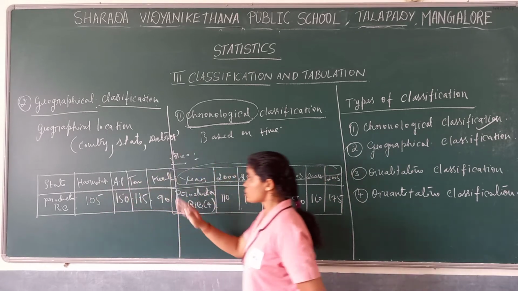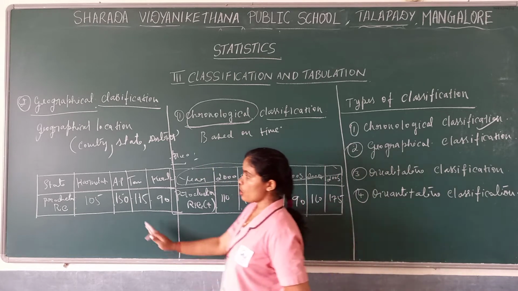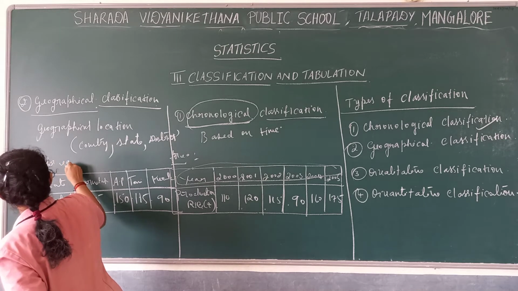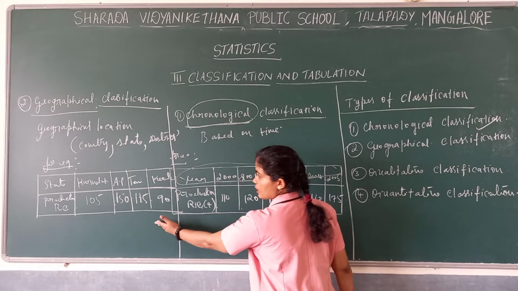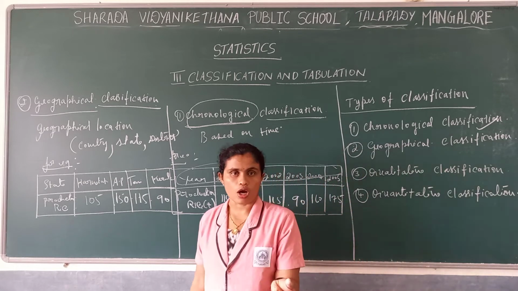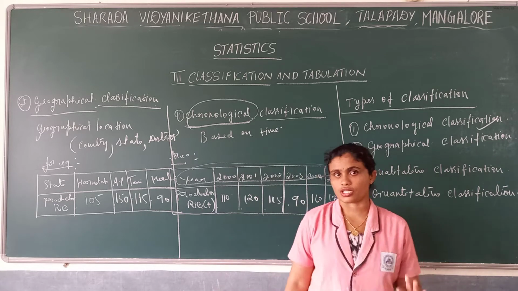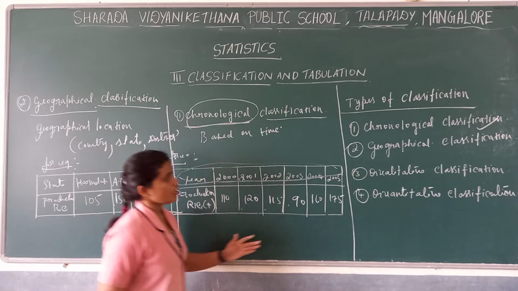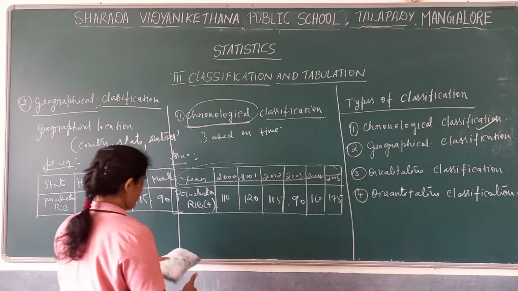Here we classified based on different state, that is geographical classification. This is based on geographical location, and this classification is based on chronological order. I hope you are clear with chronological and geographical classification. We will further move to qualitative and quantitative classification.